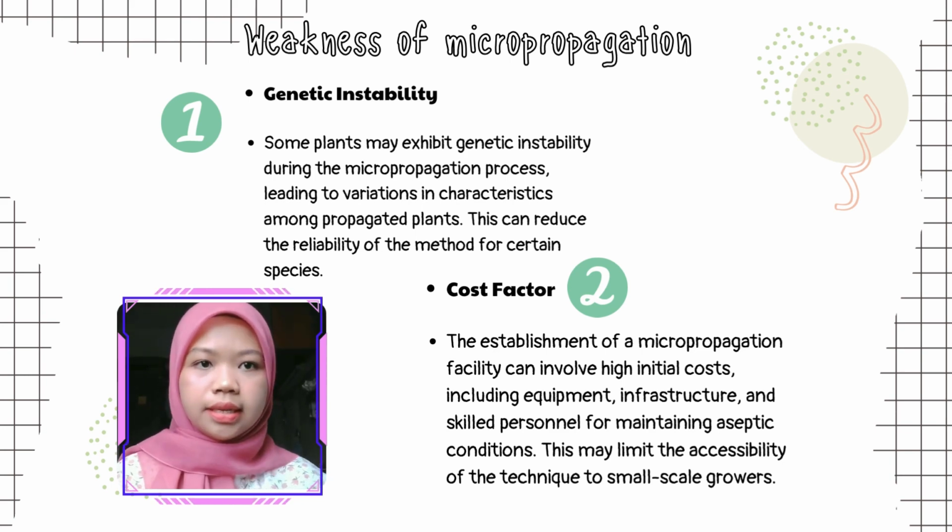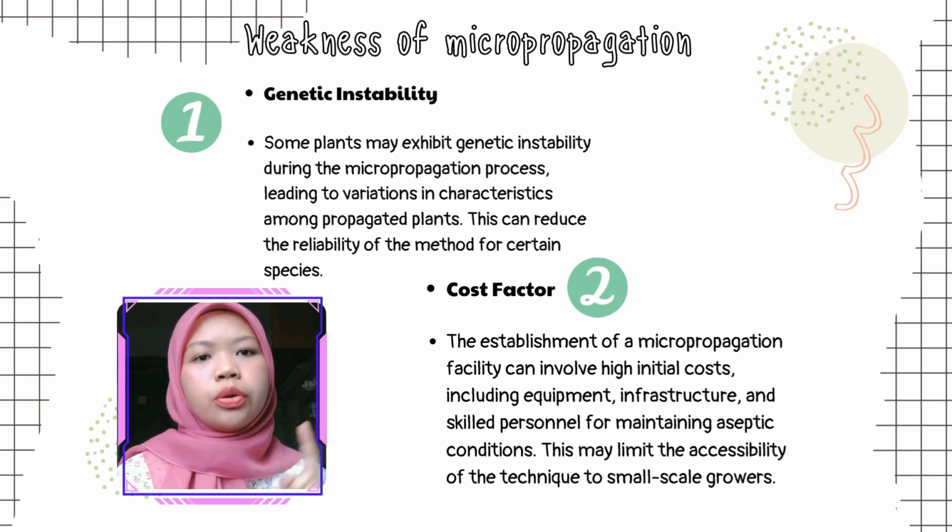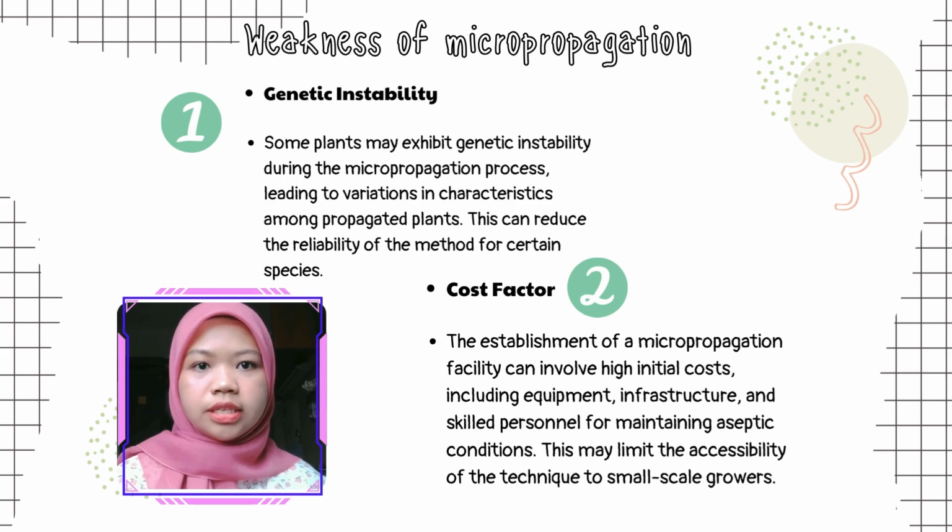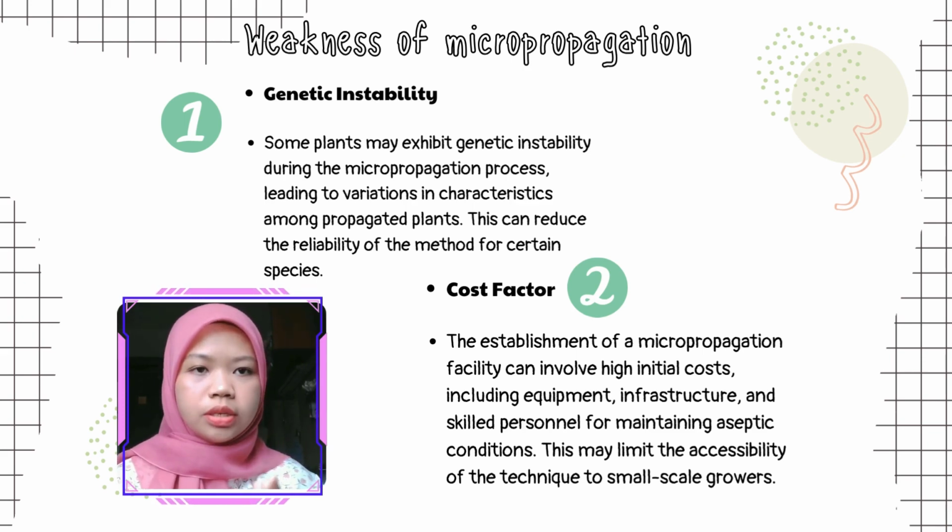The second one is the cost factor. Establishing a micropropagation facility involves high initial costs, including equipment, infrastructure, and skilled personnel for maintaining aseptic conditions. This may limit the accessibility of the technique to small-scale growers.